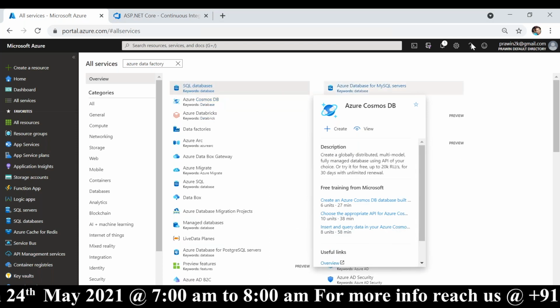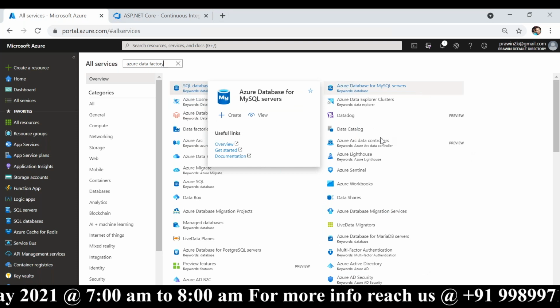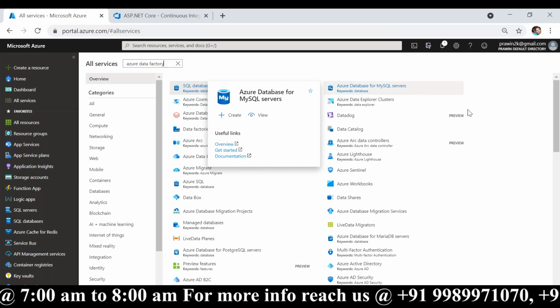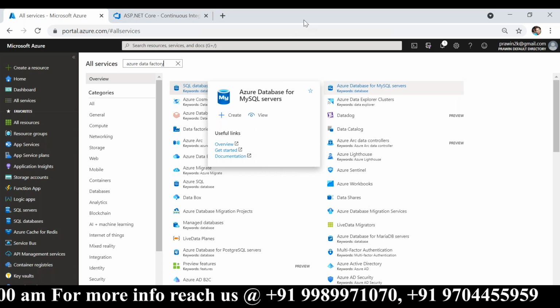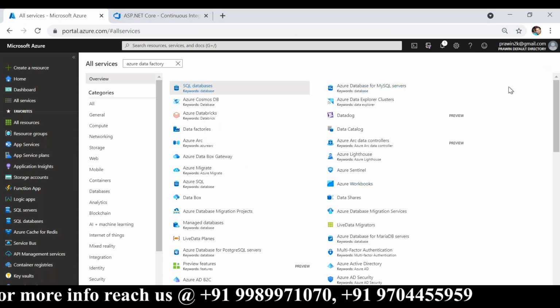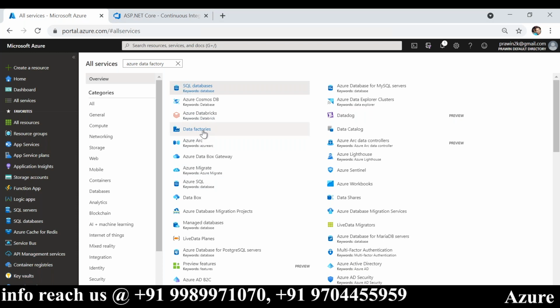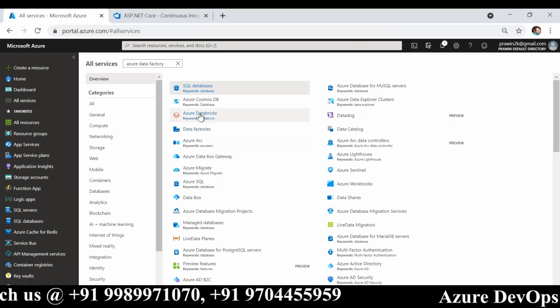Where is that? Okay, so where is Azure Data Factory? Yeah, Data Factory, Azure Databricks.